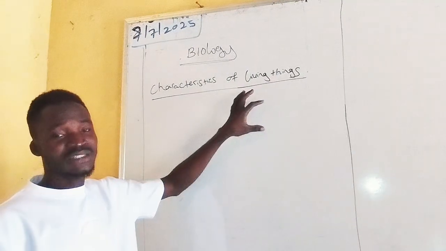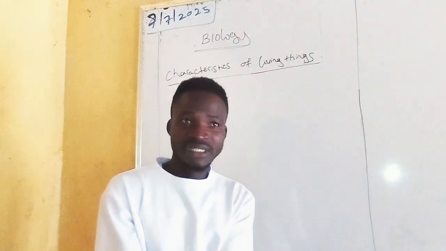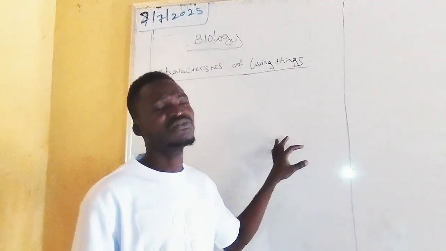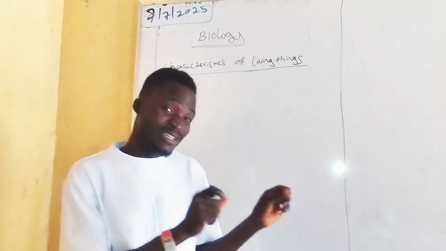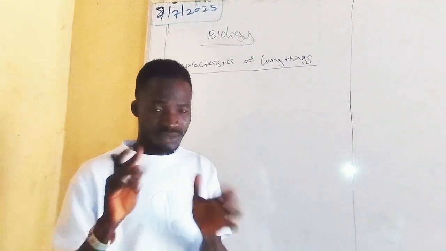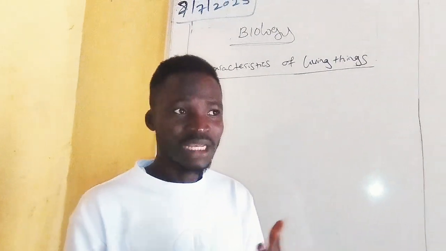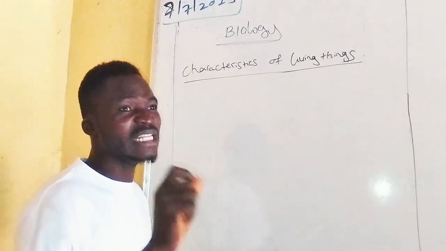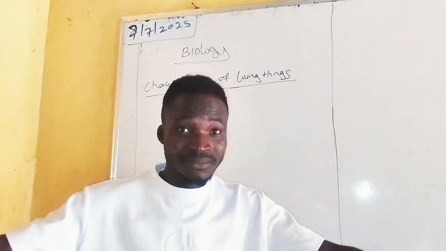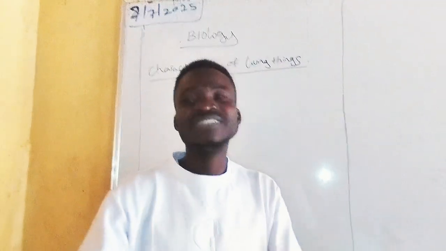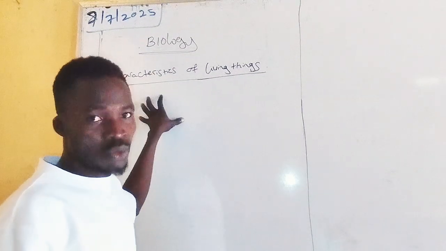Alright, now we move straight forward into characteristics of living things. I'm a living thing, you are a living thing. First, before we look into characteristics of living things, what are living things? Some textbooks may put it as living organisms. Still the same thing. Don't be confused. An organism is something that either has life or does not have life. Did you get what I'm saying now? Now, let's look into the meaning of living things. What are living things? Living things are things that basically have life in them. They possess every characteristic, and that is what we want to check into presently.